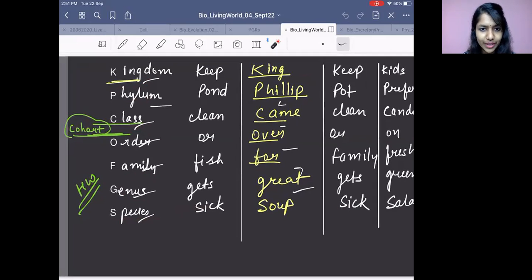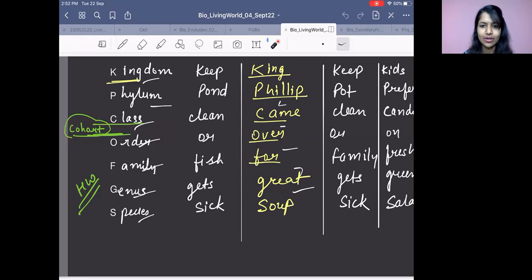If you can see over here, I have written cohort, C-O-H-O-R-T. What is this cohort? It is not there in NCERT, but this has been asked previously. That's why I am mentioning it. Cohort is placed below class and above order. If you come across this question, you should know that cohort is placed below class and above order. Please make a note of it.